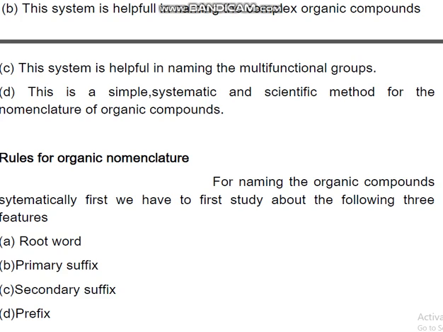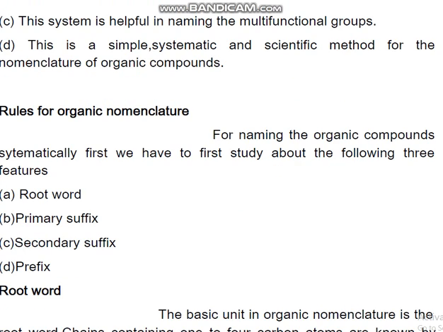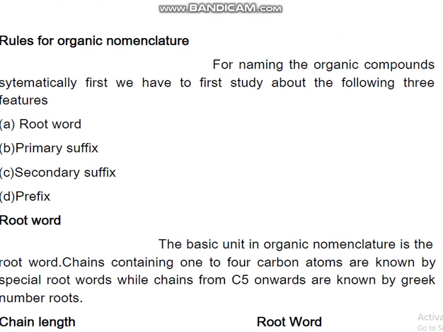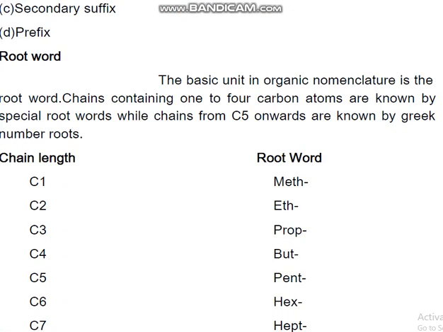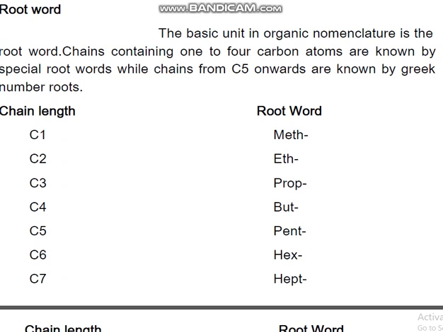What are the rules? We have to study four features actually: root word, primary suffix, secondary suffix, and prefix. These are the rules of naming any organic compound. What is the root word? The basic unit in organic nomenclature is the root word. Chains containing one to four carbon atoms are known by special root words, and from C5 onwards by Greek number roots.